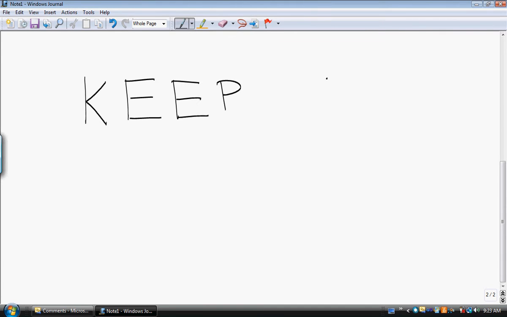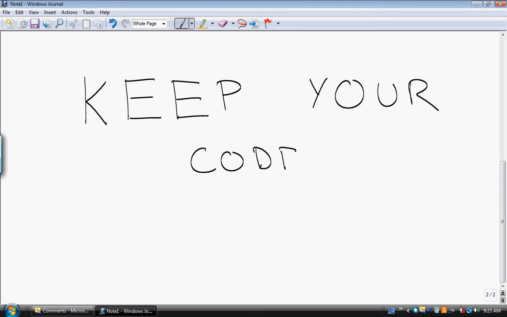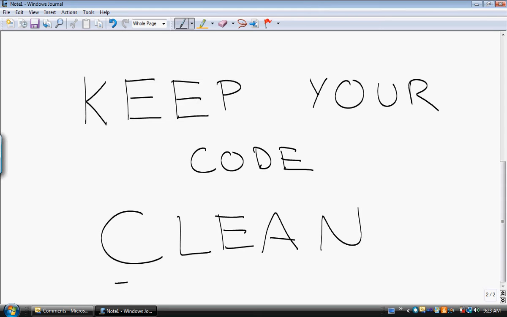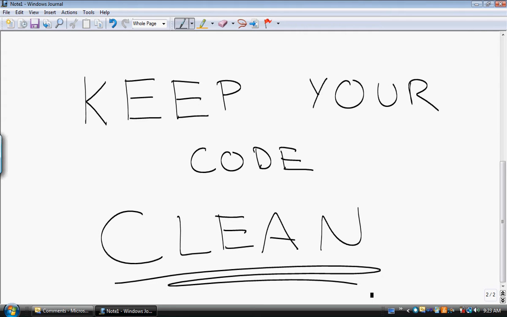Keep your code clean. Okay, this is so important because you need to be able to read your code.